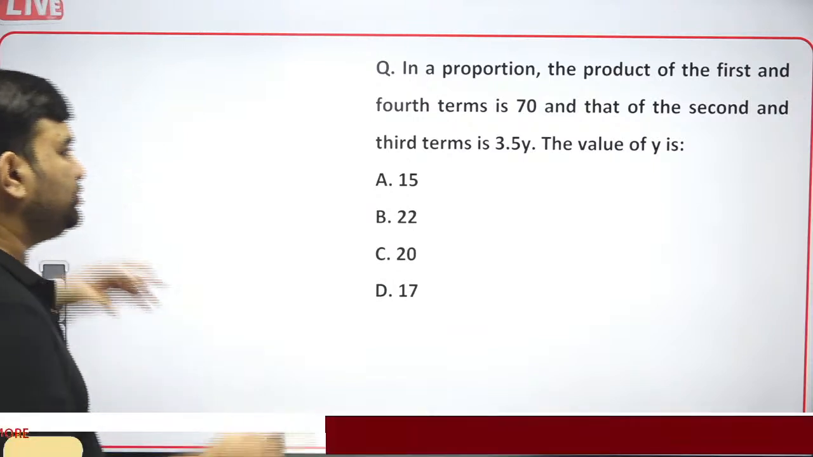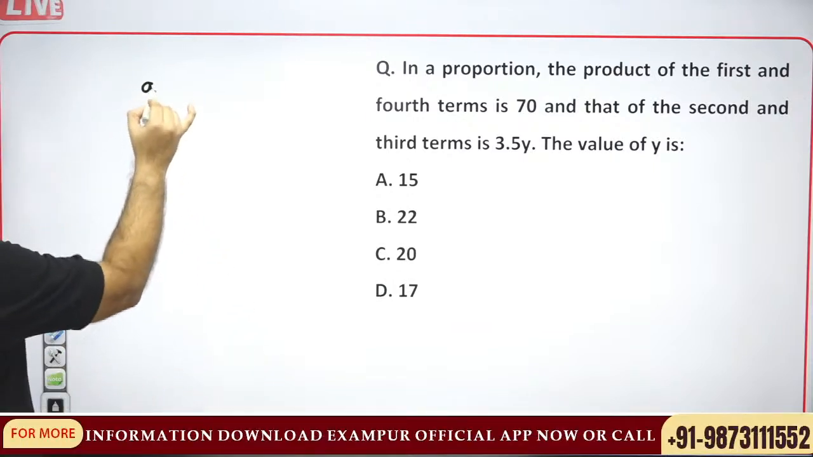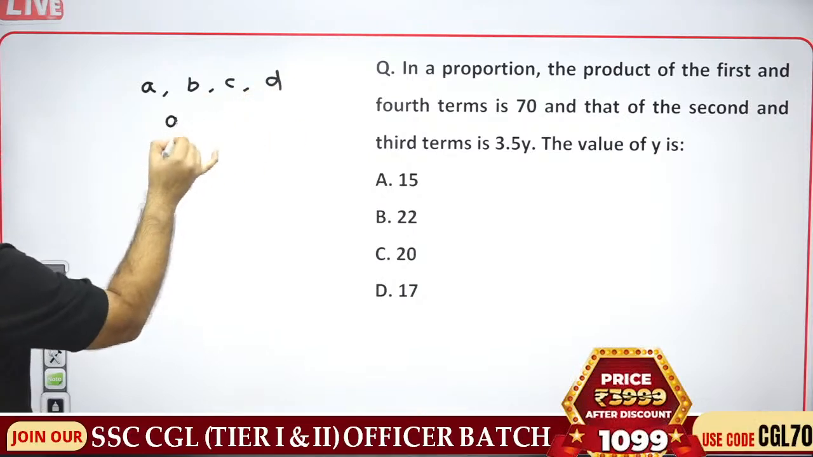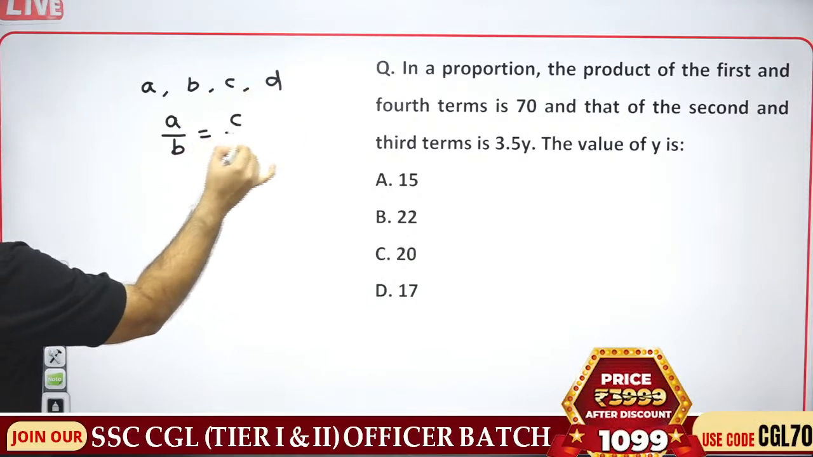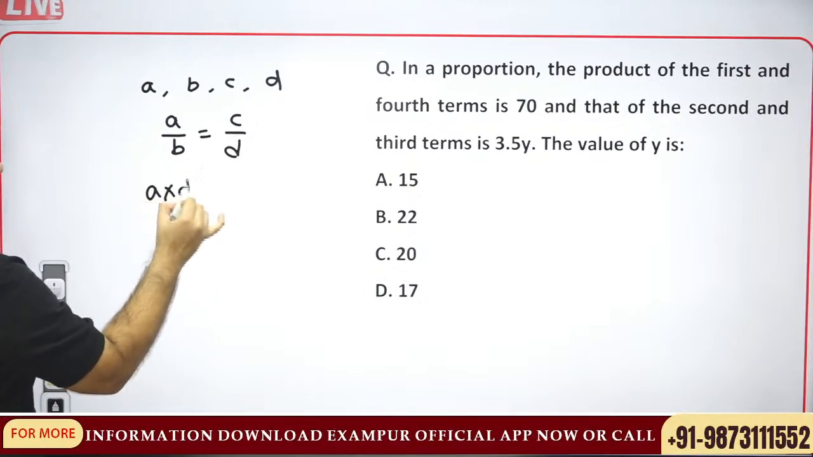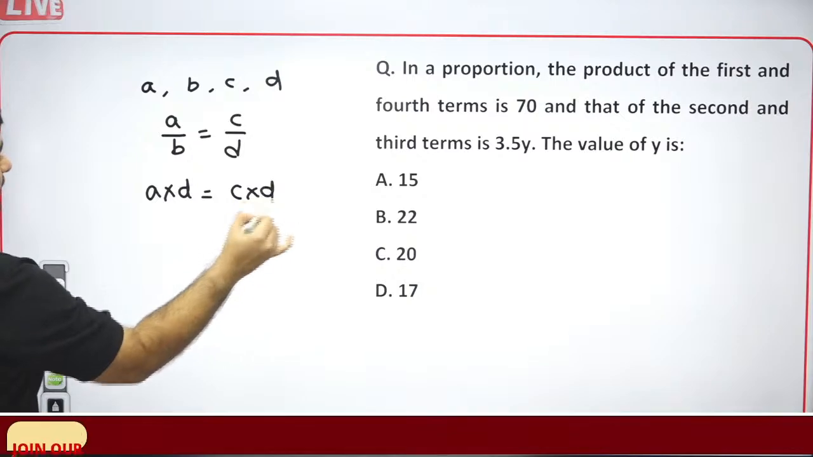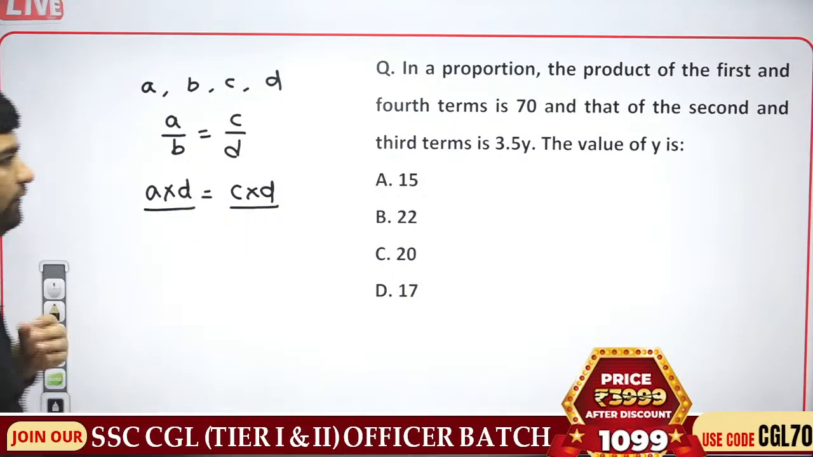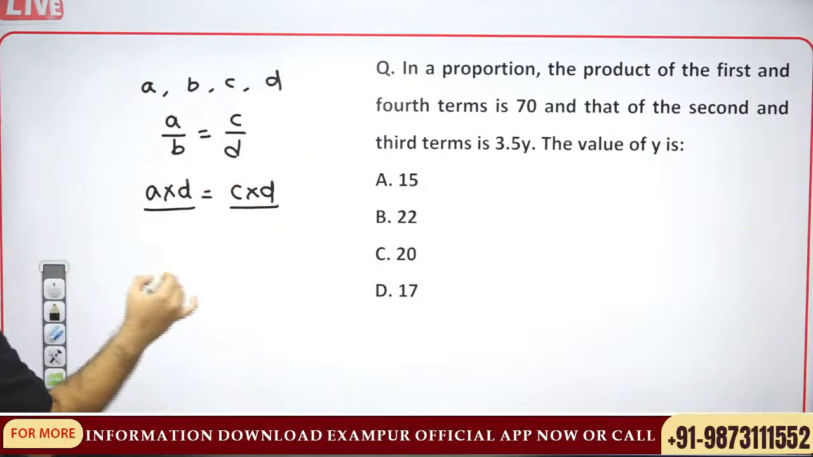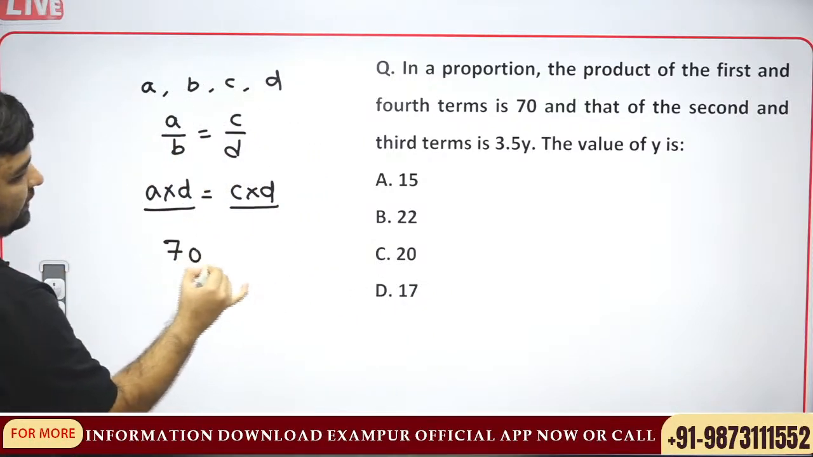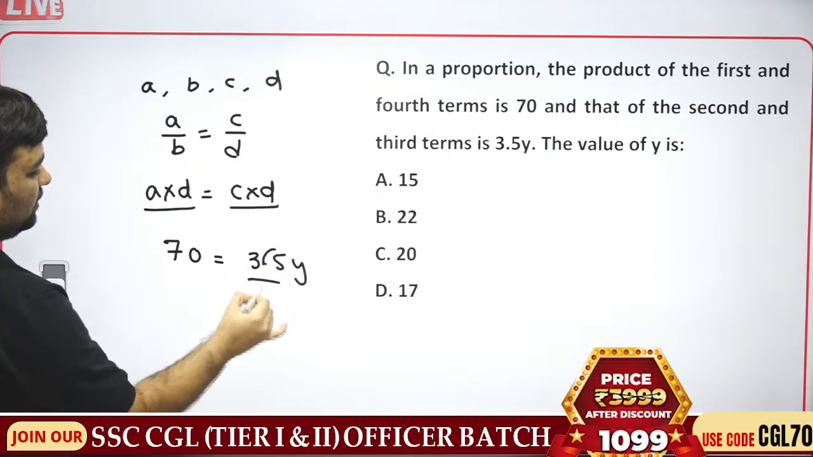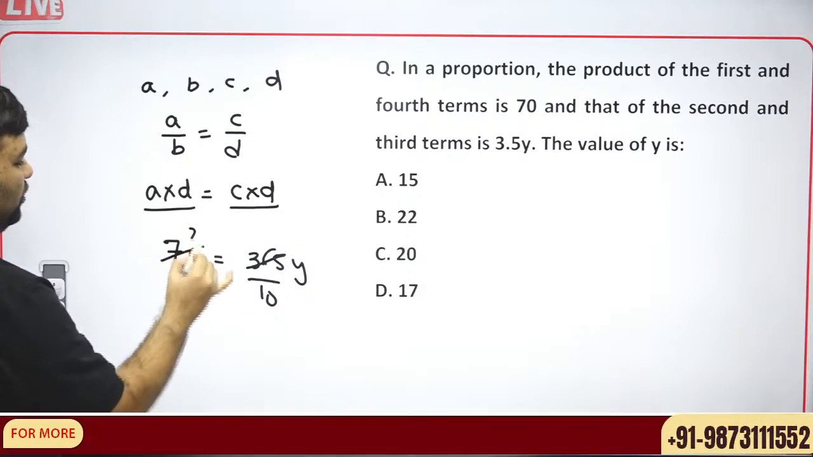In any proportion, if A, B, C, D are in proportion, then A upon B is equal to C upon D, or the product of first and last is equal to the product of the two middle. So the product of first and last is 70 and the product of the two middle is 3.5y. So y comes out to be 20.